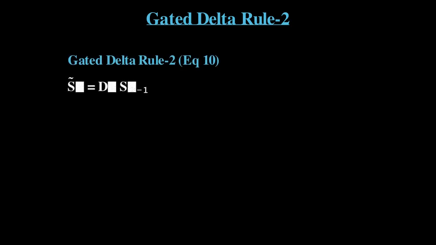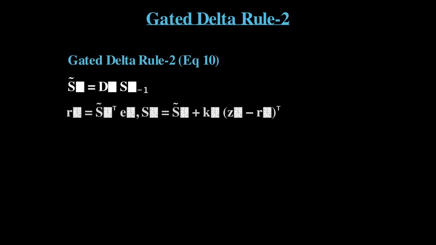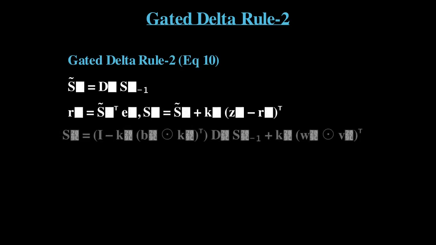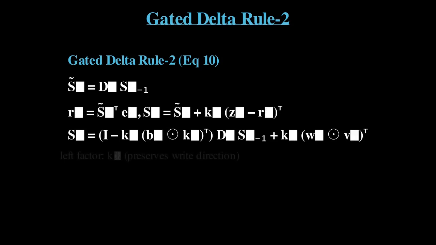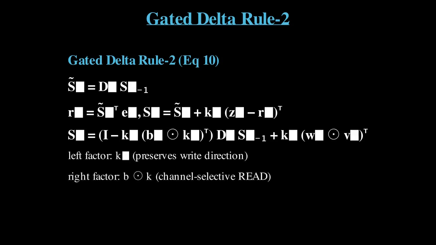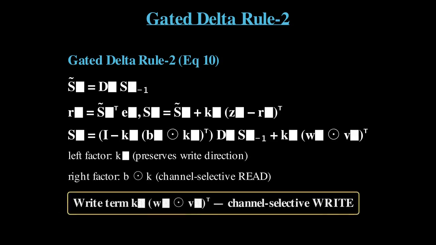Apply the channel-wise decay first. Let S tilde_t equal D_t times S_{t-1}. Read the gated direction, R_t equals S tilde_t transpose times E_t. Then write the gated residual, S_t equals S tilde_t plus K_t times (Z_t minus R_t) transpose.